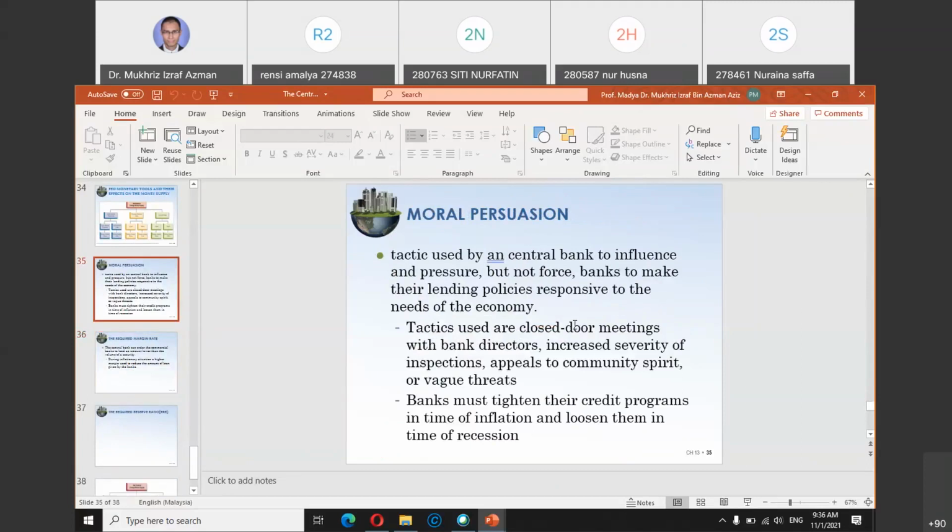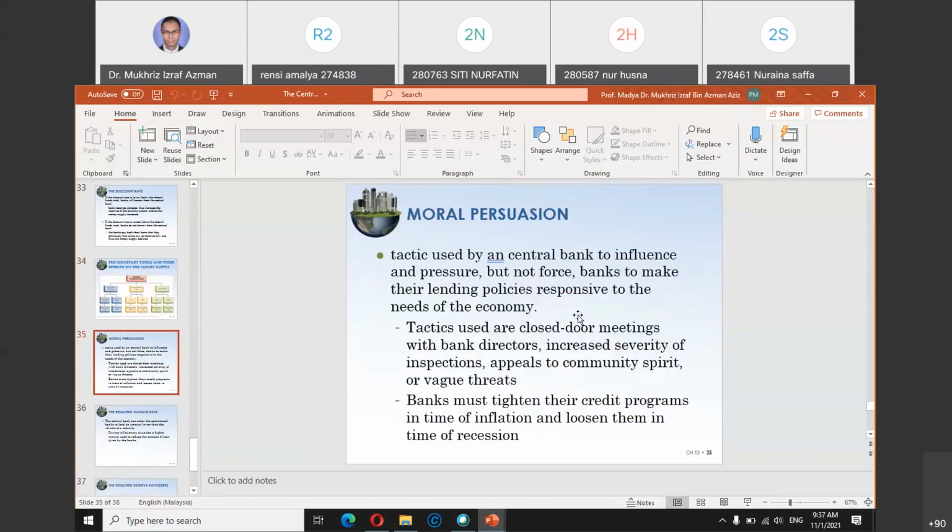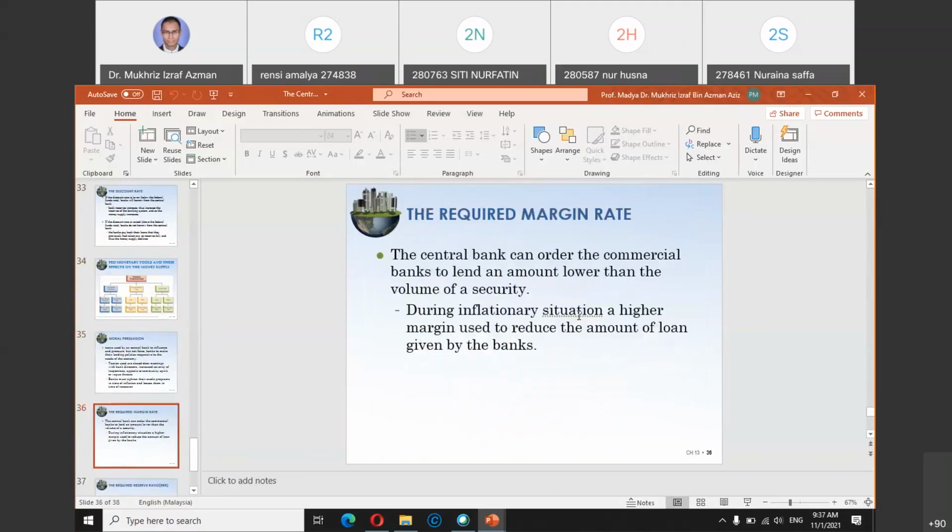Moral persuasion is not something legal, but is based on discussion between the central bank and the commercial banks. And also the required margin rate: the central bank can order commercial banks to lend an amount lower than the volume of security. So this is another tool that the central bank can use to control the price level or inflation.